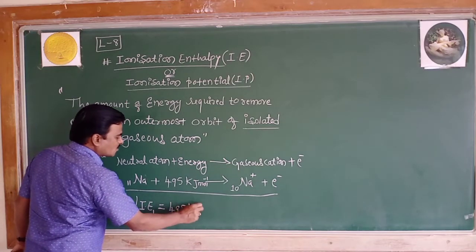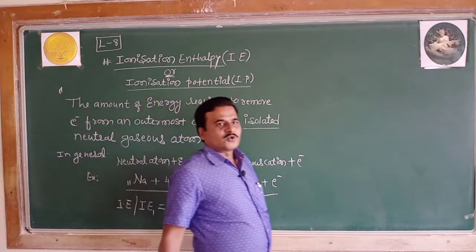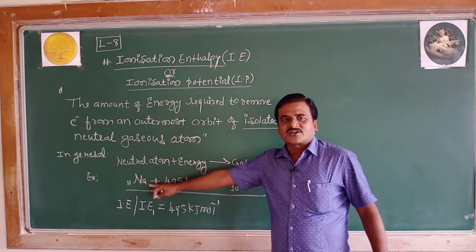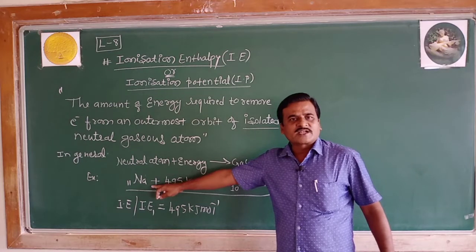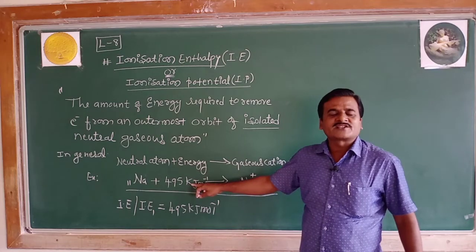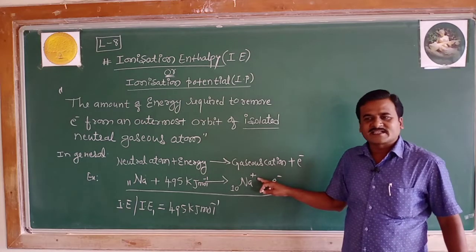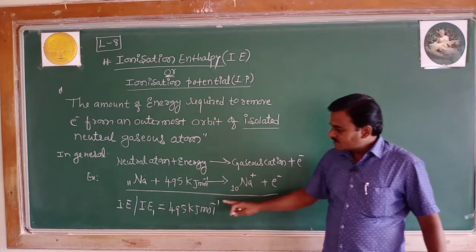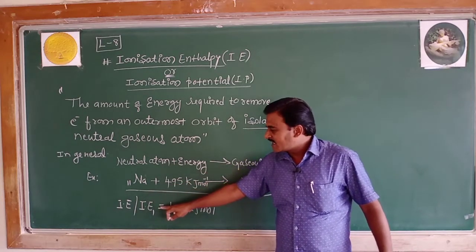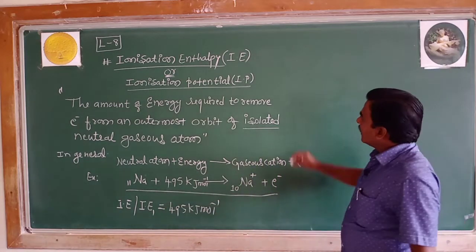In order to remove an electron from the isolated neutral gaseous sodium atom, one needs to supply an energy of 495 kilojoule. Then you will get the sodium cation in the gaseous state with removal of one electron. This 495 kilojoule is nothing but the ionization enthalpy, or the first ionization enthalpy.